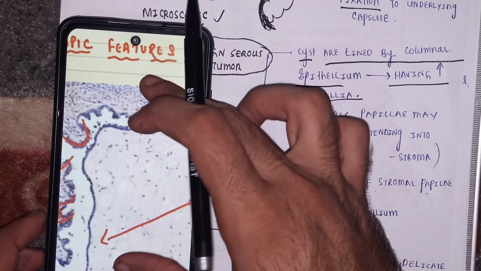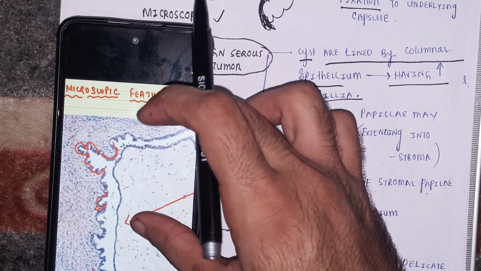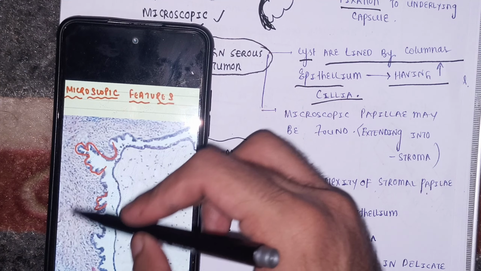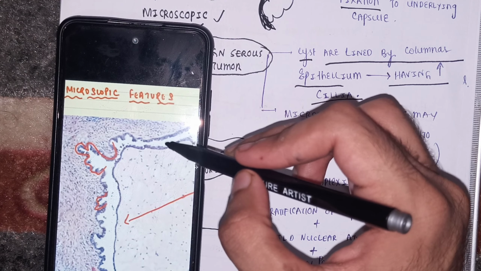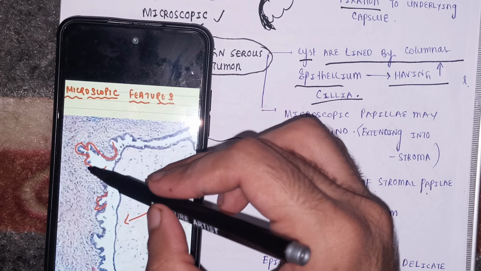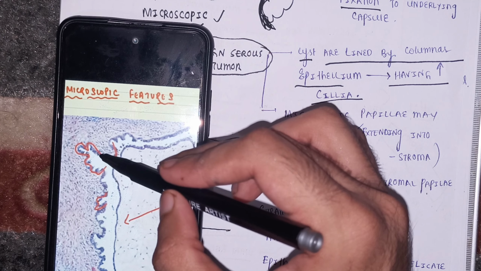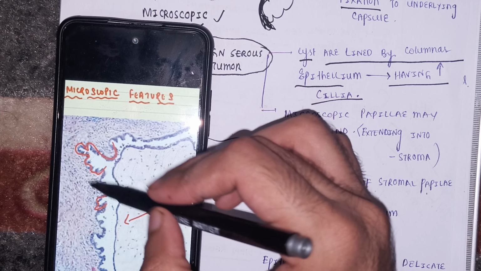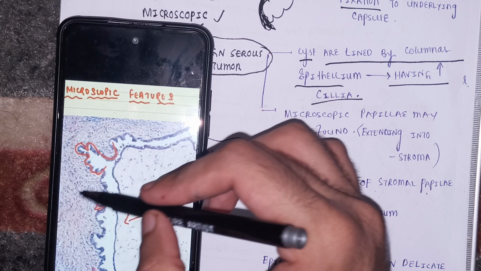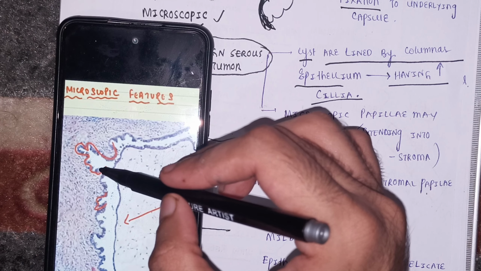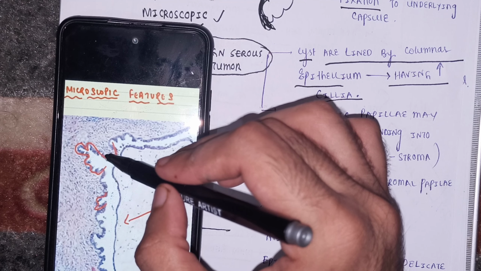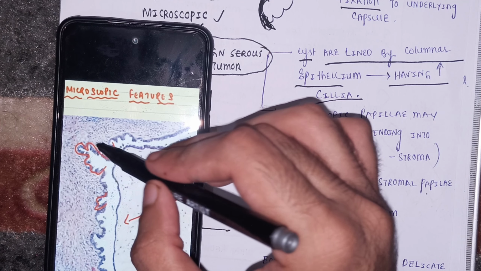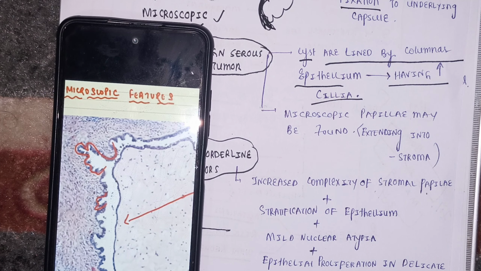And one more thing, can you see? This is the surrounding stroma. This is the tumor, and this is the lining epithelium of the tumor. Can you see this tumor is forming some little papilla, and the papilla is extending into the surrounding stroma. This is not invasion or metastasis. This is simple papillary outgrowth of the epithelium into the stroma.